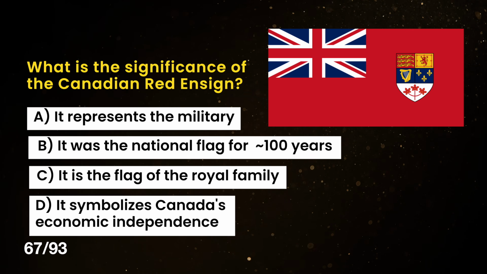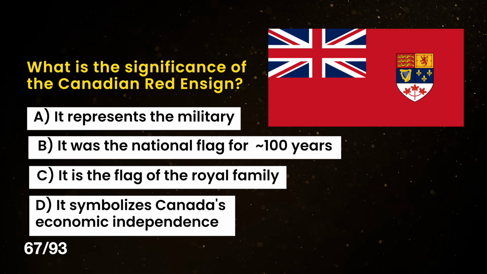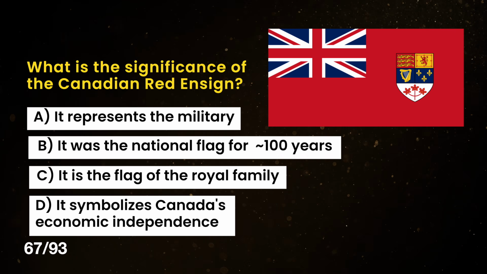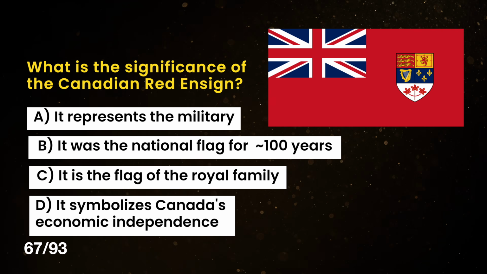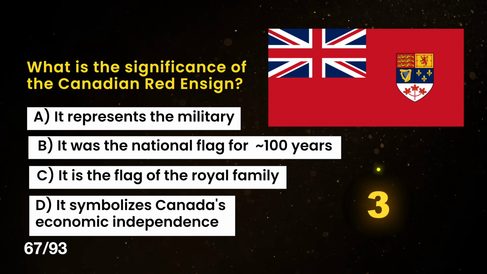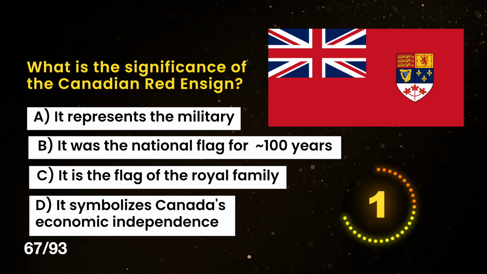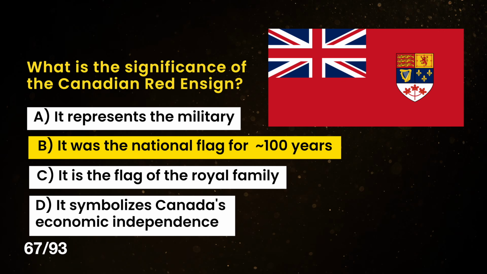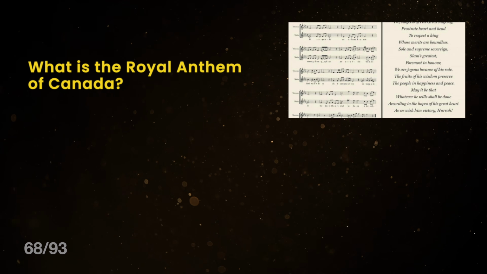What is the significance of the Canadian red ensign? A. It represents the military. B. It was the national flag for 100 years. C. It is the flag of the royal family. D. It symbolizes Canada's economic independence. The correct answer is B. It was the national flag for 100 years.